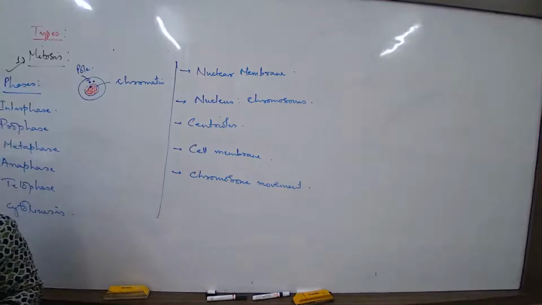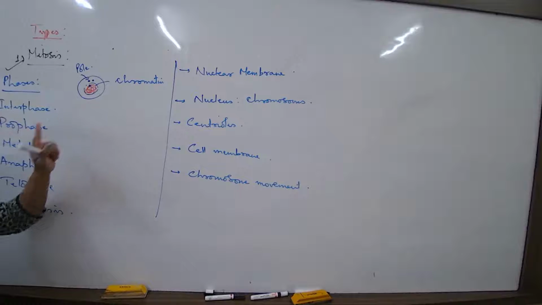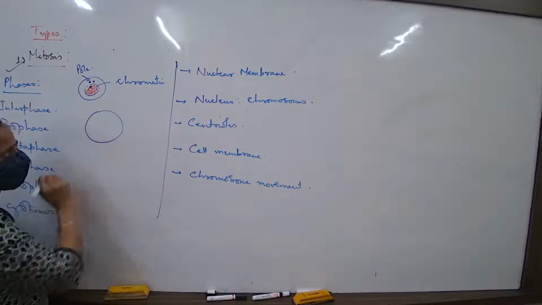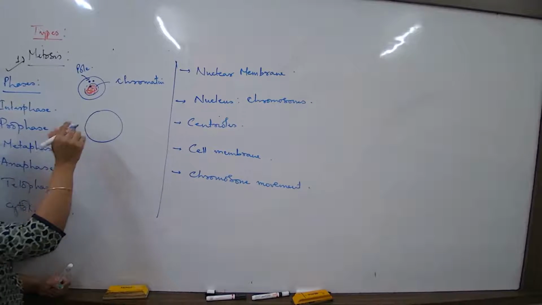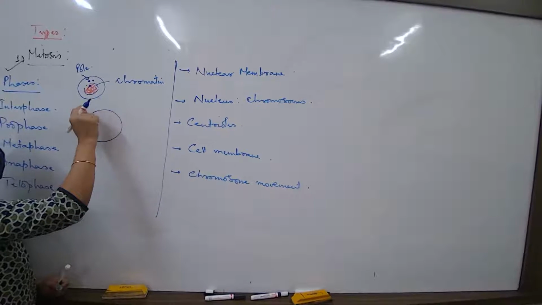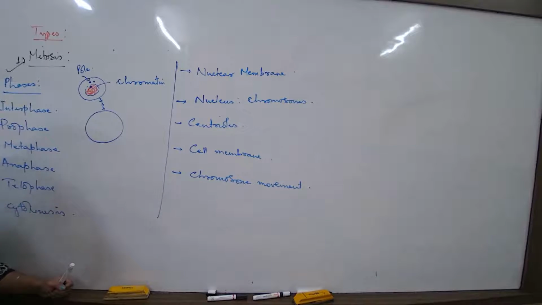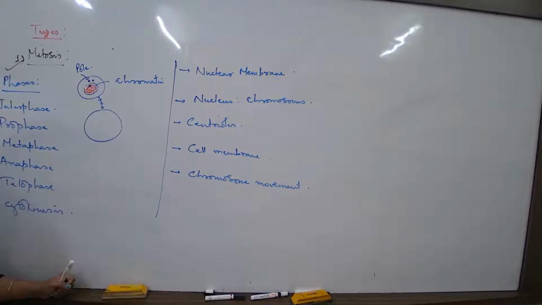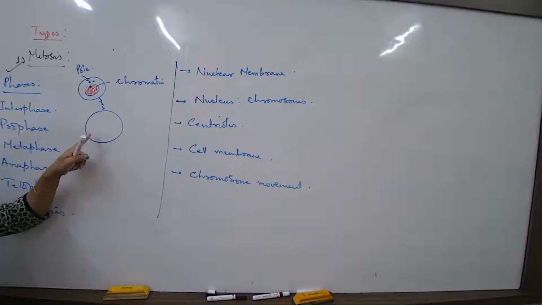When I start drawing the diagram for the prophase from the interphase stage, it's not actually a jump from this to this, but a gradual stage, meaning I could have drawn in between stages also. We are not drawing it because we don't need it for the syllabus.